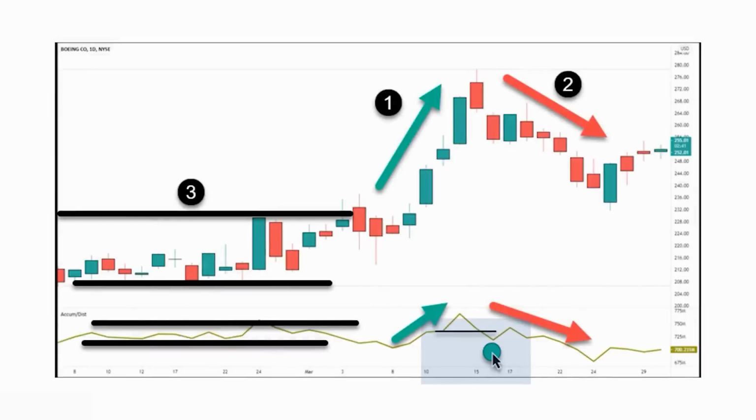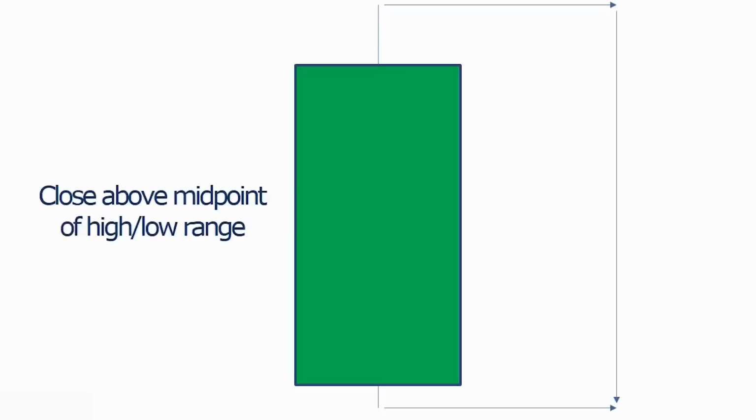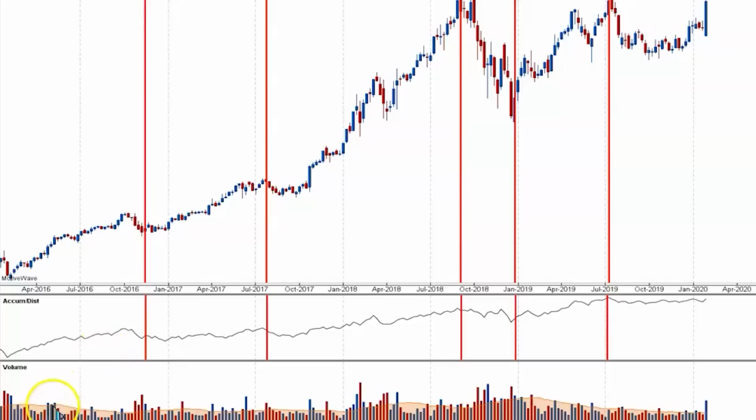The indicator gives volume more weight if a stock closes near its high than if it closes near the midpoint of its range. Because of the differences in calculations, OBV will perform better in some cases and AD will perform better in others. Because the stock is closing above the range's halfway point, the indicator line is trending up, indicating buying interest. This aids in the confirmation of an upward trend. If AD is falling, on the other hand, it means the price is closing in the lower half of its daily range, and thus volume is negative. This aids in the confirmation of a downward trend.